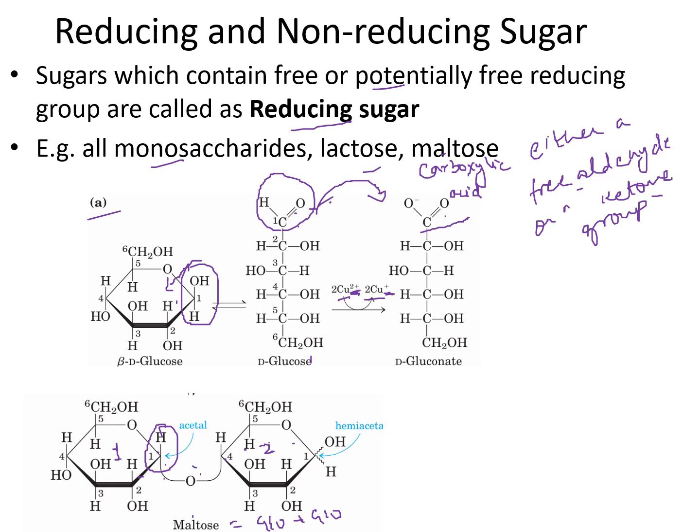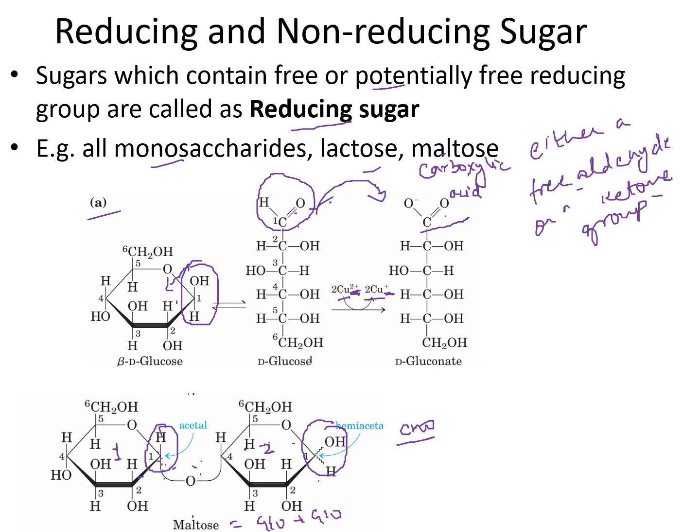In this glycosidic bond, C1, the aldehyde group of the first molecule, is involved in the glycosidic bond. That's why it is not available for reduction. But if we see C1 of the second molecule, it can generate the free aldehyde group.